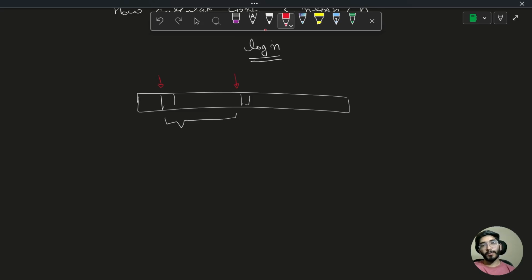Now I will be moving from this point to this point, making this subarray. So the change was, this element is added, this element is removed from my scope. Rest of the things are the same, right?